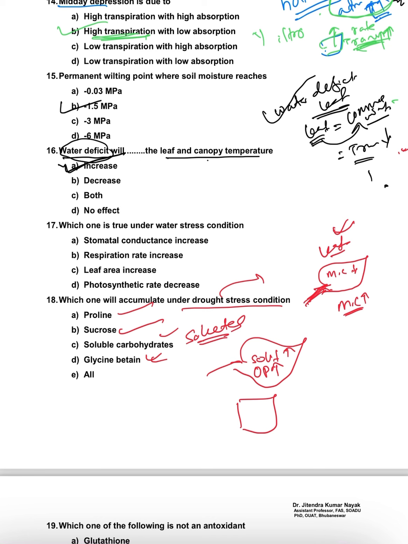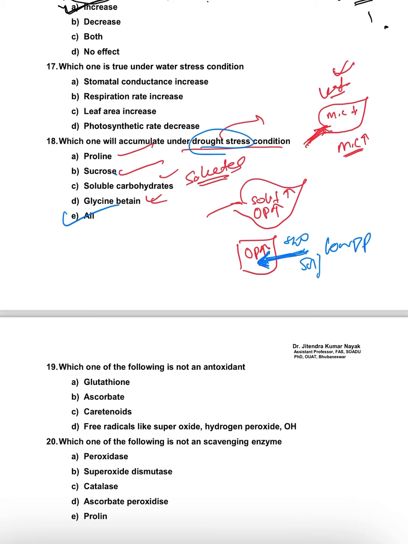Then water will move from the soil into the plant body, because water always moves from low osmotic pressure to high osmotic pressure. So under drought stress, the plant will accumulate these types of solutes and absorb more moisture. So all will be the answer.